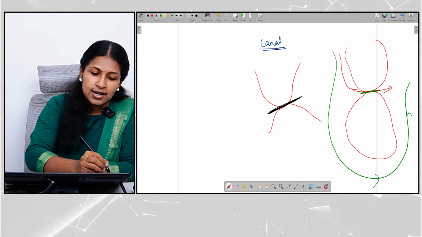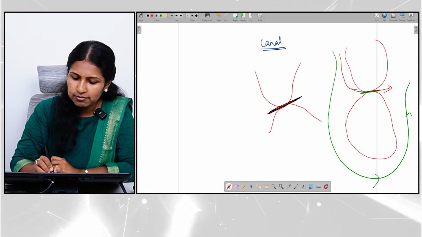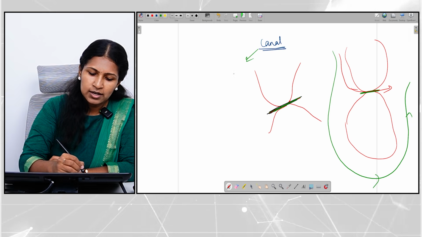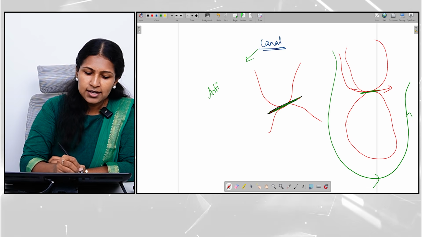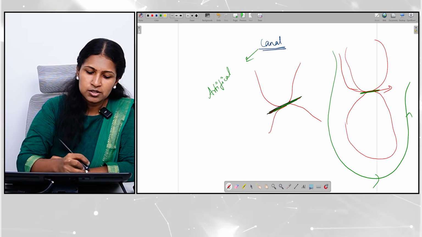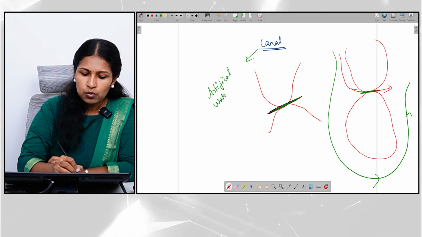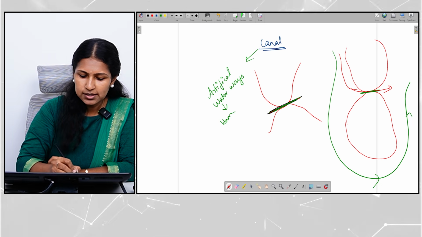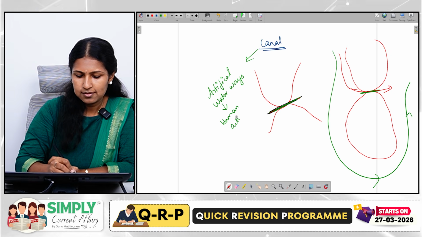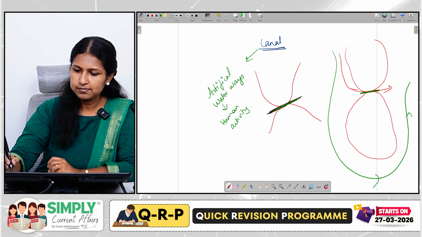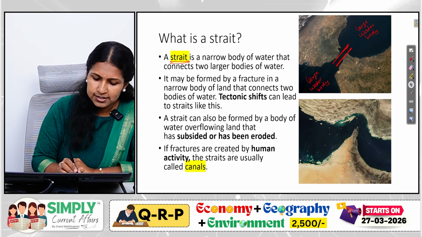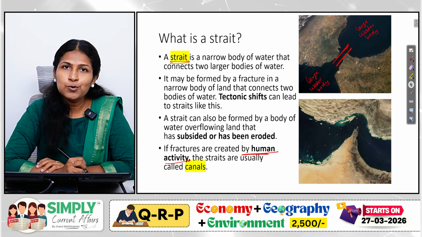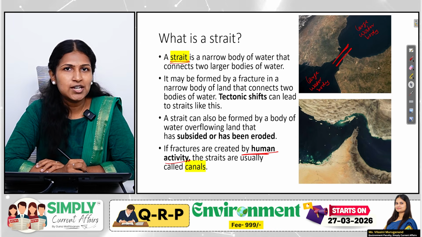So such artificially created waterways are what we call canals. So canals are not natural features, they are artificial waterways which are created by human activity. So hope you've understood the difference between strait and canal.